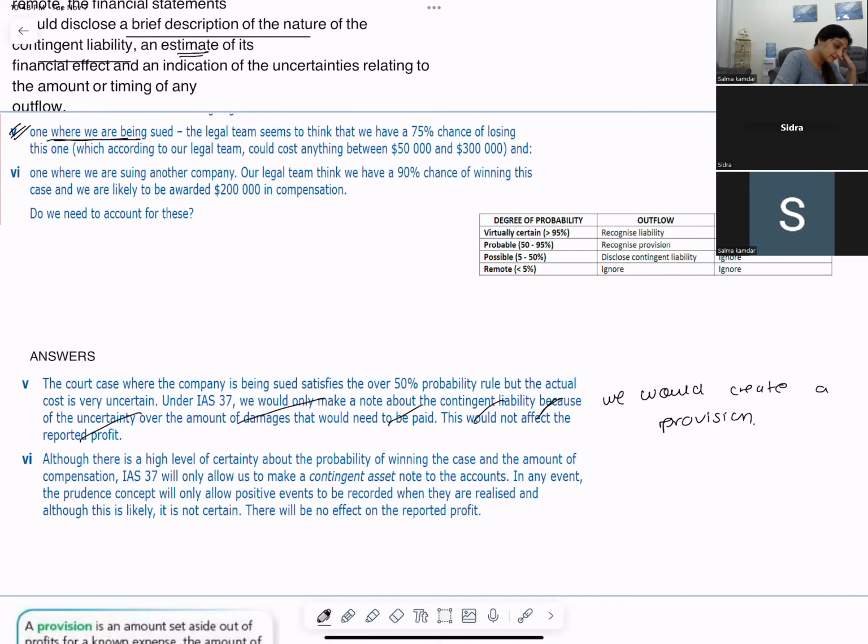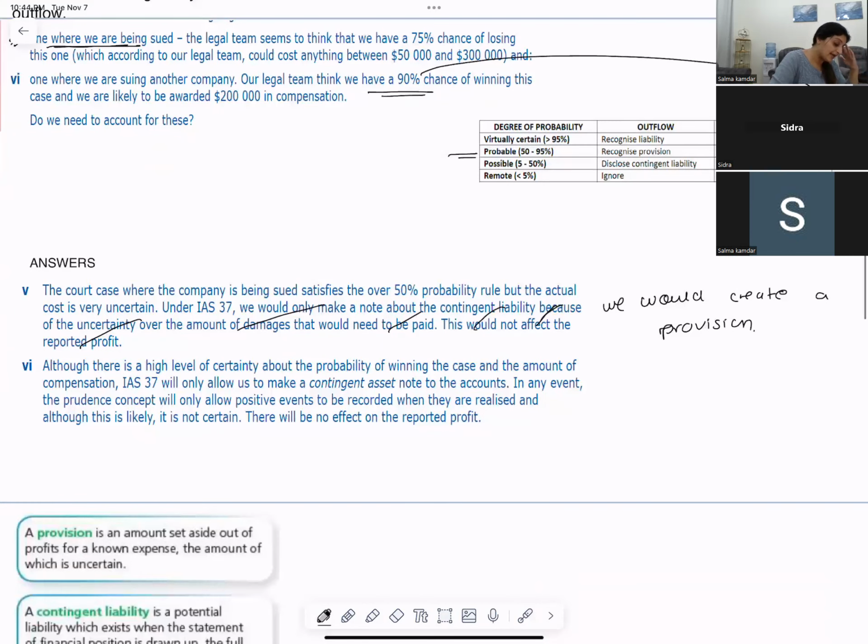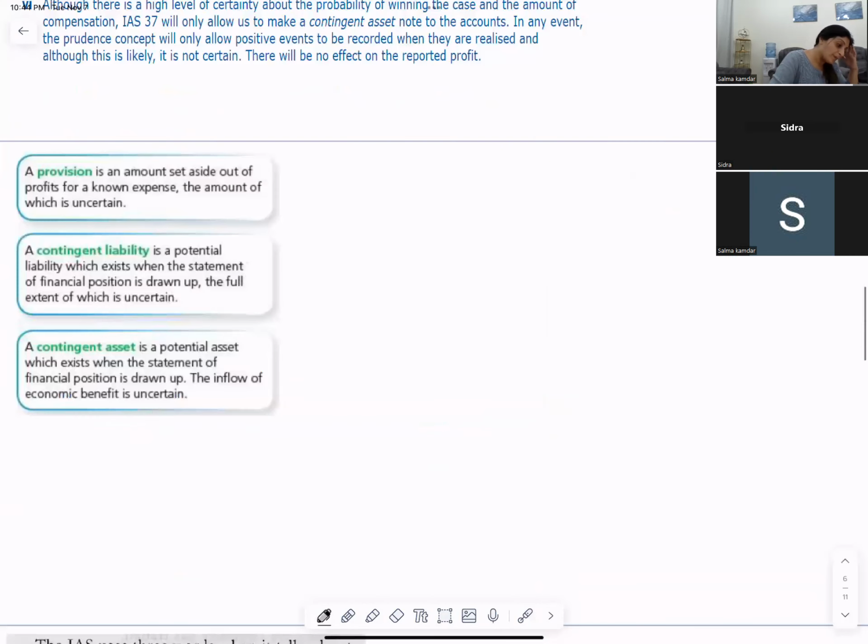One where we are suing another company, our legal team think we have a 90% chance of winning this case, and we are likely to be awarded 200,000 in compensation. So 90% they think that we'll win. That would be probable, and it's an inflow, so you will disclose the contingent asset. Yes. This is done as per IAS 37. So probable is fine.